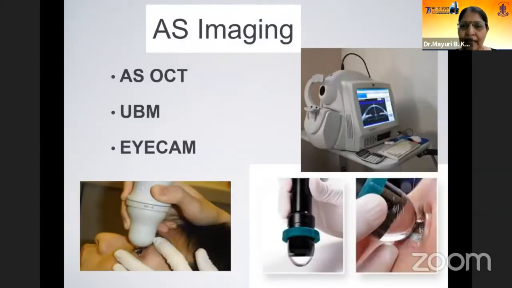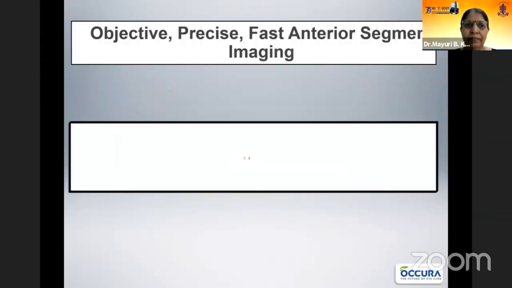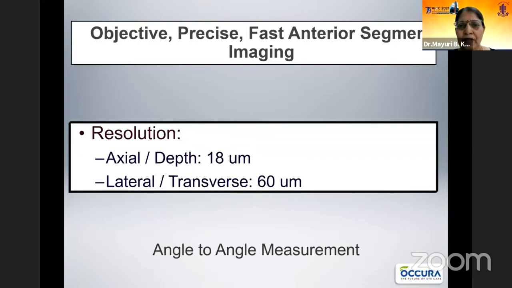There are three modalities available for anterior segment imaging. I will restrict myself to the anterior segment OCT, which is similar to the B scan ultrasound, but instead of sound, it uses light in the tissue. Light beams are directed into the tissue, and reflections coming from different layers of this tissue are received by the detector and processed into a two-dimensional image. It gives us objective, precise, and very fast anterior segment imaging, and the resolution with the ASOCT is excellent.